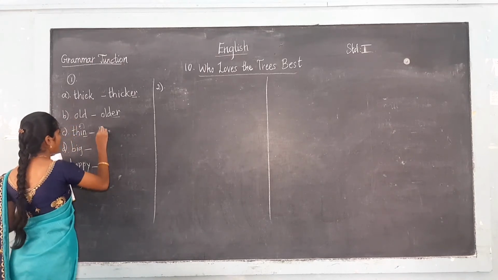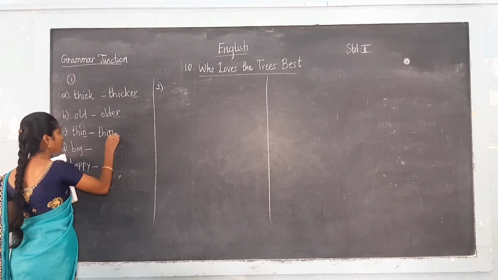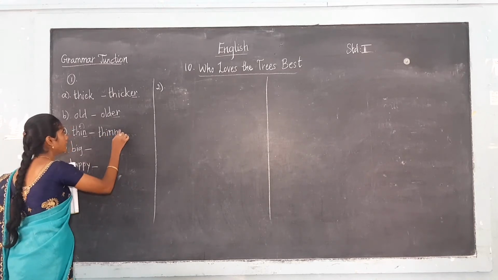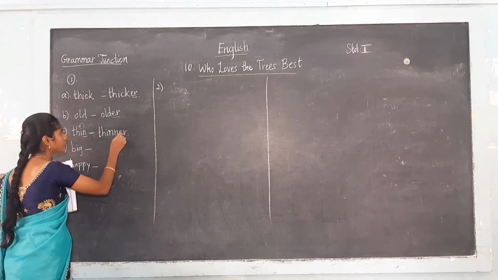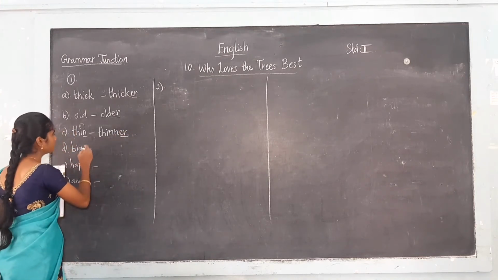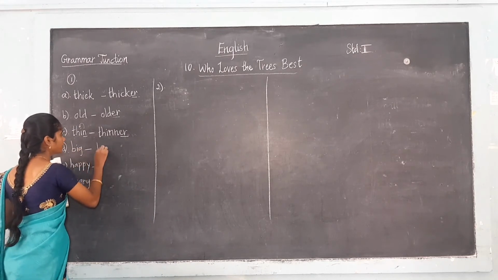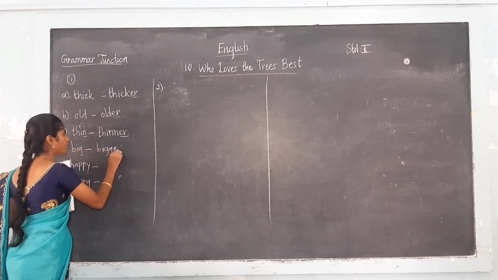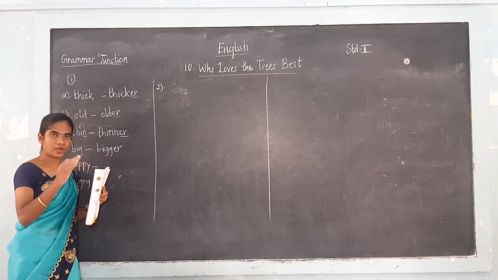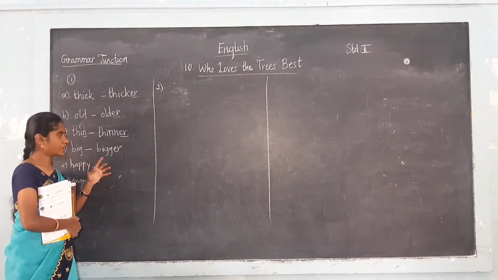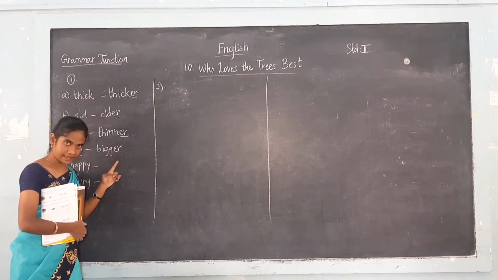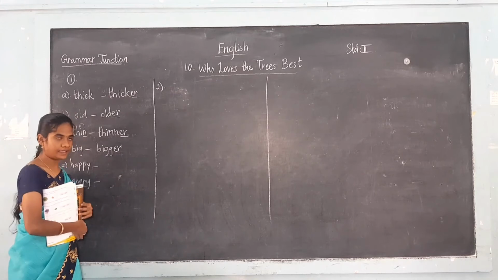That is, THIN. What is the consonant here? N. So you have to write the consonant again and next add ER. That is thinner. Thin, thinner. Then next likewise, that is big, bigger. We have to double the consonant and write ER. Double the consonant means we have to write the consonant again. What is given at last? What is the consonant? We have to write the consonant again, and next we have to add ER.